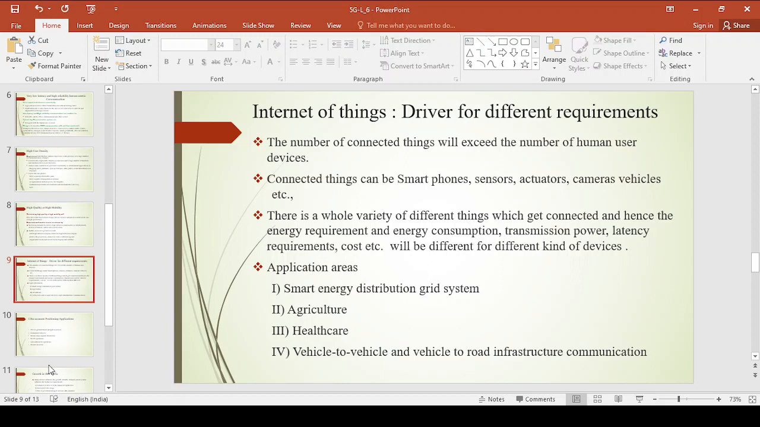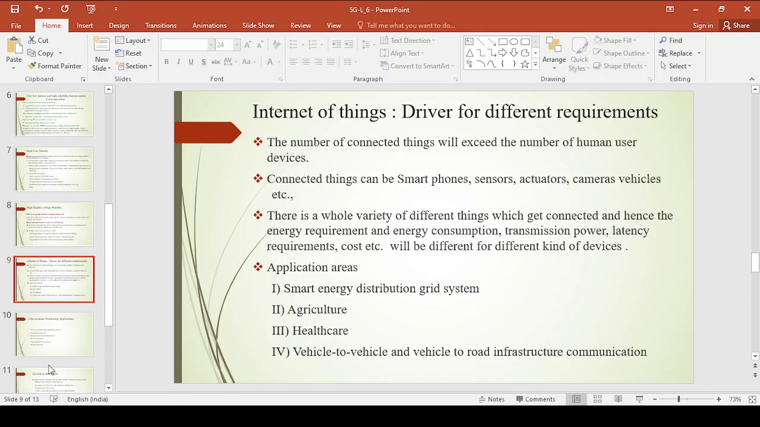Now the application areas like agriculture, healthcare, smart energy distribution grid, vehicle to vehicle and vehicle to road infrastructure communication are the application areas of the Internet of Things. Now this is one more requirement of the future coming generation system, that is Internet of Things, a driver for different requirements, right? This is a place where you can connect more number of things.